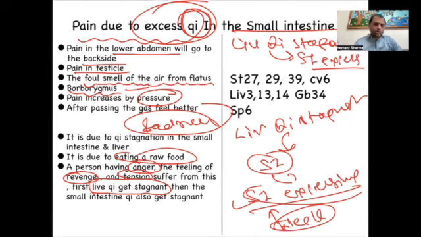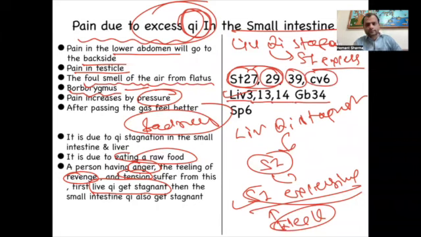What is the treatment? We have to balance the liver chi stagnation, so liver 3, liver 13, liver 14, gallbladder 34. We have to study these points. Then we take stomach 27 and stomach 29, the local points of the lower abdomen. Stomach 39 is the lower He-Sea point of the small intestine. CV6 is the point of chi we are going to sedate, and spleen 6 is the distal point of the lower abdomen.